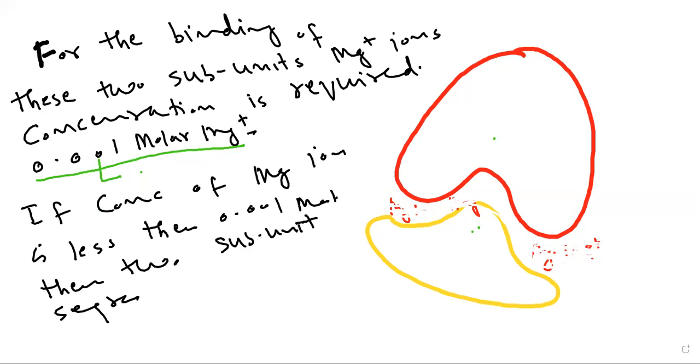This is not called assembly, but dissociation. When the concentration of magnesium ion is 0.001 molar, they join with each other, and this process is called assembly. When it is less than 0.001 molar, they separate, and this is called dissociation.